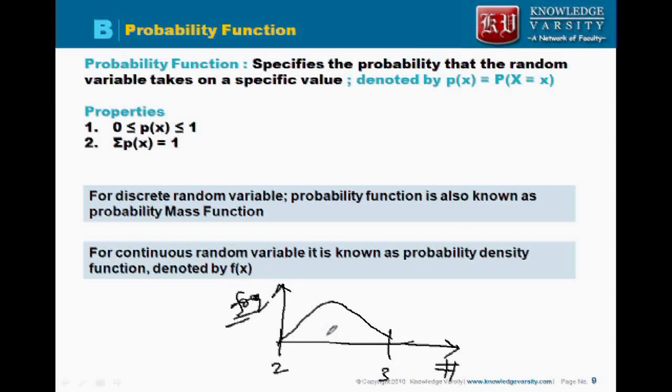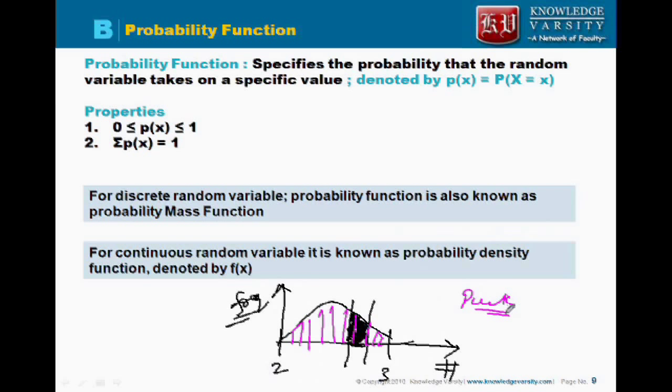The probability is given by, any idea how we'll define the probability? The probability is defined as the area. So whatever is the area of this item, that is the probability. So area will determine the probability. What is the total area? If you see, the total area will be all this sum.